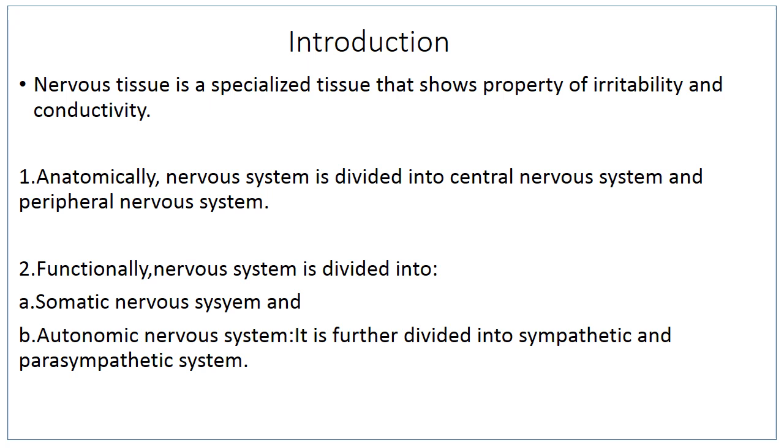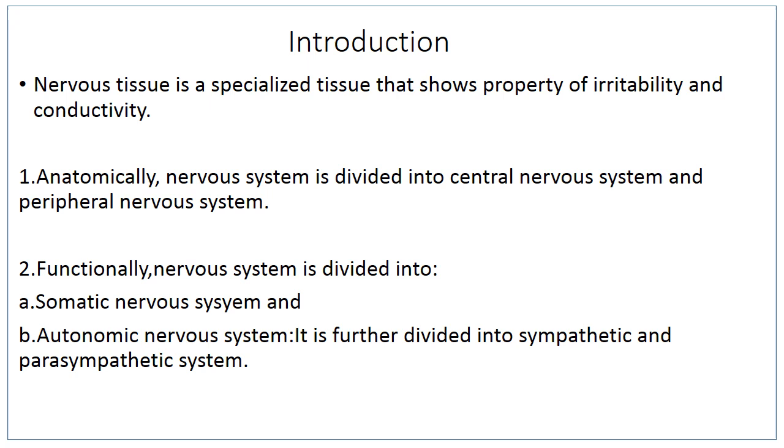Anatomically, we can divide the nervous system into central nervous system and peripheral nervous system. The central nervous system consists of brain and spinal cord. Brain is located in the cranial cavity and spinal cord is present in the spinal canal. And the second system is peripheral nervous system. It consists of cranial nerves, spinal nerves, peripheral nerves and peripheral ganglia.